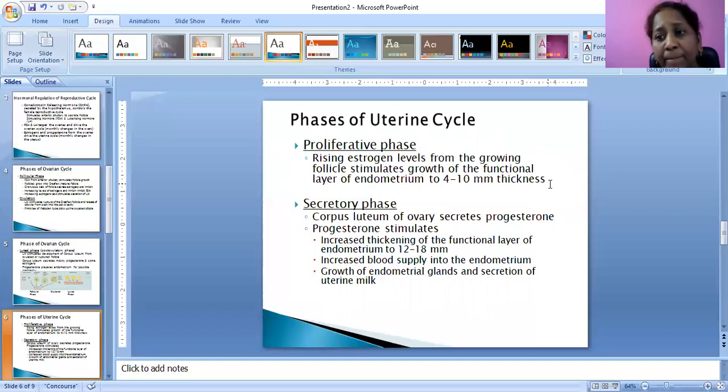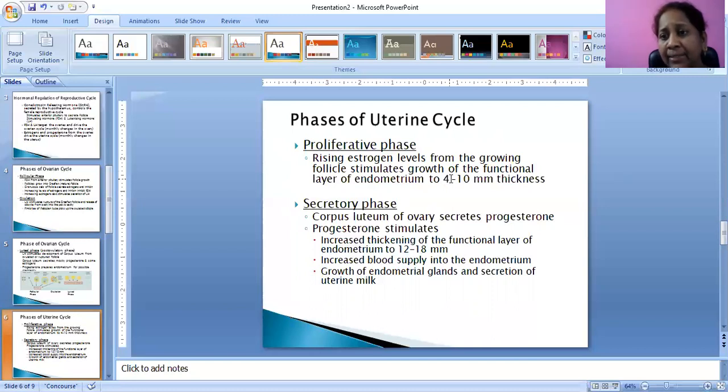When the estrogen levels go to peak levels, it will stimulate the functional layer of endometrium. So the endometrium layer will grow 4 to 10 mm thickness. This is about the proliferative phase.